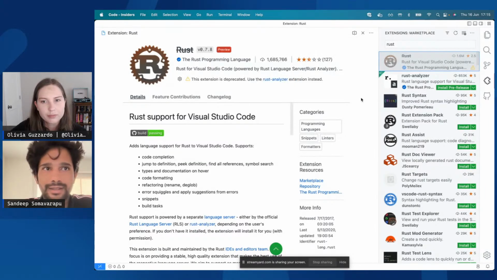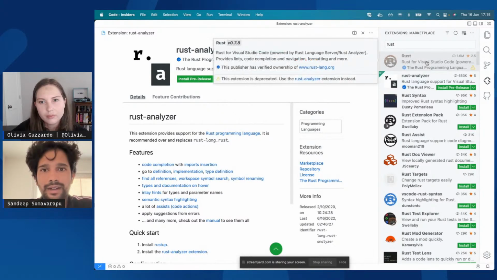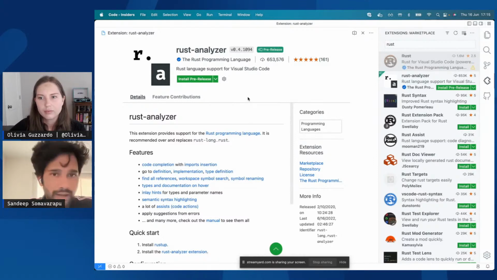But more importantly, this extension is deprecated because it's not being maintained. But there is an alternate extension available, which is Rust Analyzer. So now VS Code will help you in determining the alternate better extension if there is a deprecated extension. So you can install the right extension to start with, when you are programming.